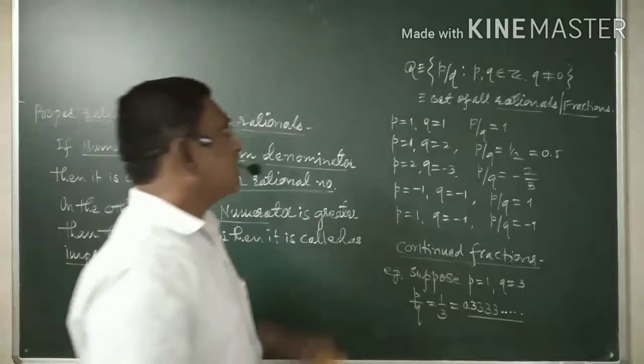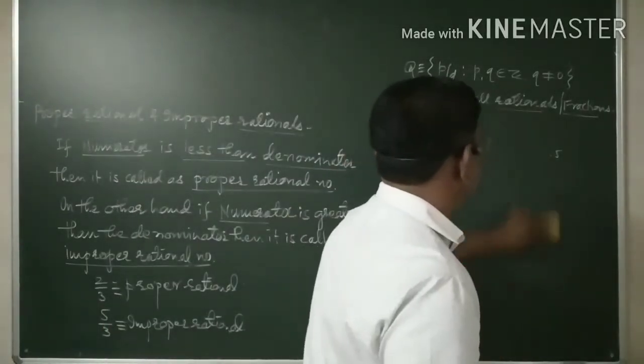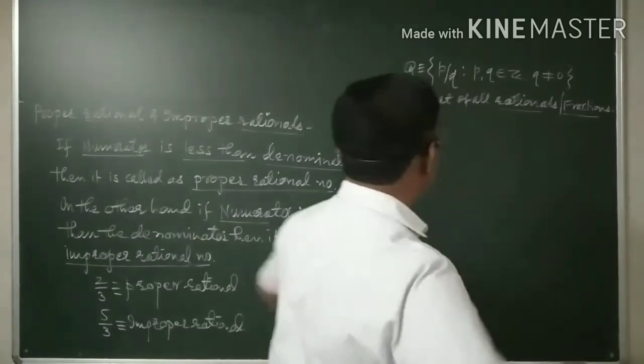Now again, there are certain numbers which are not rationals.